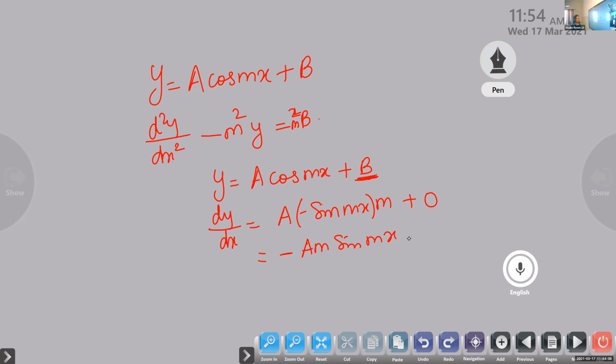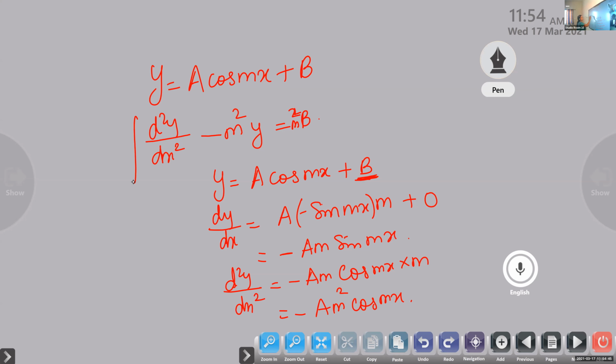Now find the second order derivative. It is d square y by dx square, minus am into, what is the derivative of sin mx? Cos mx into m. So it is minus am square into cos mx.